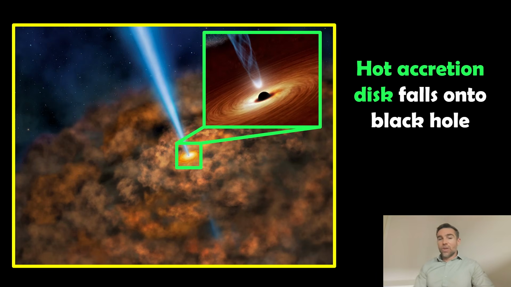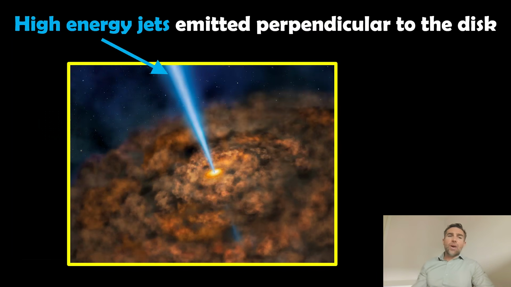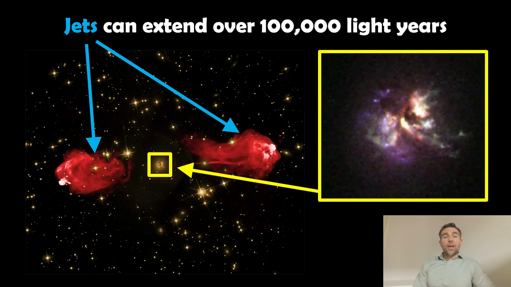So we've got this hot accretion disk. We've then got these high energy jets. As the material falls onto the black hole, we then get perpendicular high energy jets being emitted. These will be extremely powerful, and again they're perpendicular to the plane of the disk. And those jets then come out of the galaxy, and then you get these enormous lobes, and they can be hundreds of thousands of light years in size,